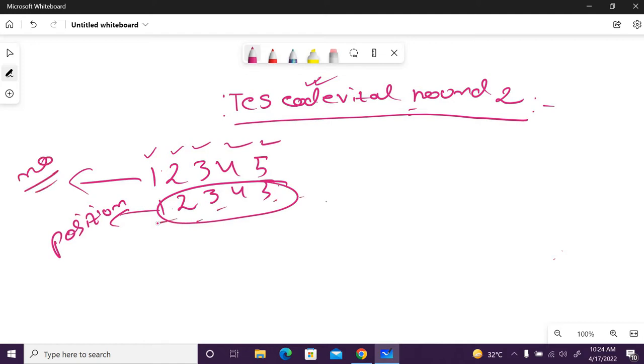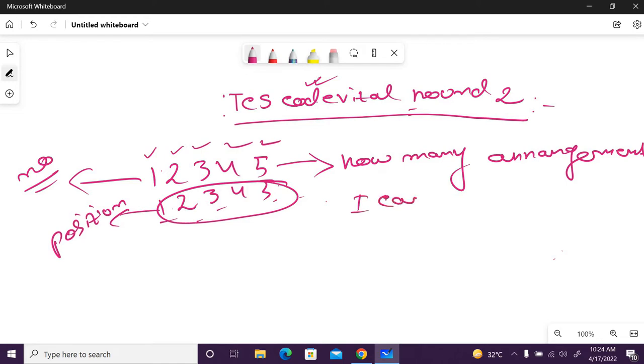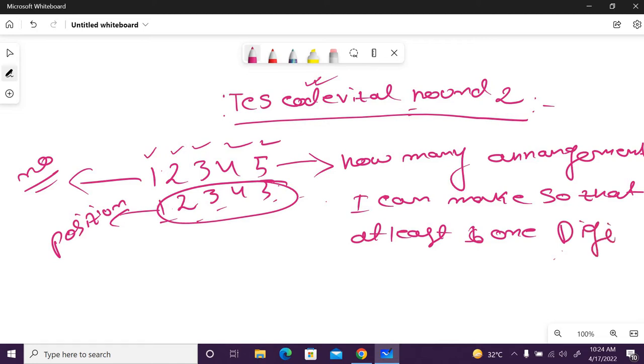The question was, how many possible number arrangements can I make so that at least one digit will take its position?